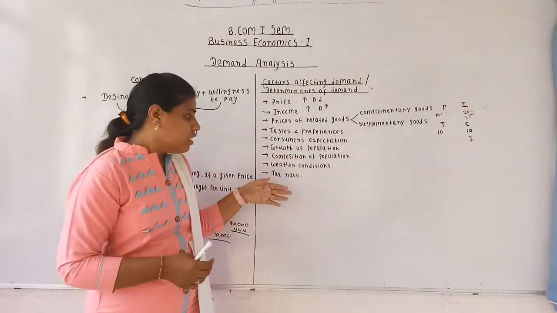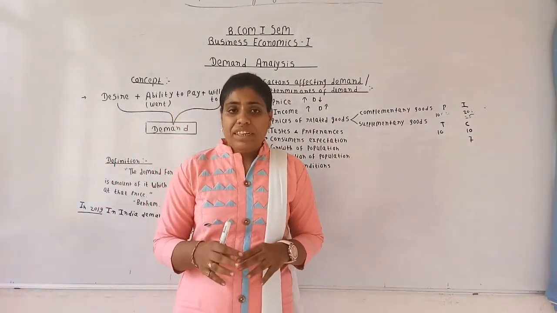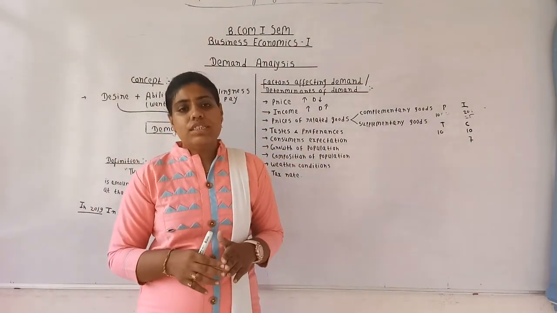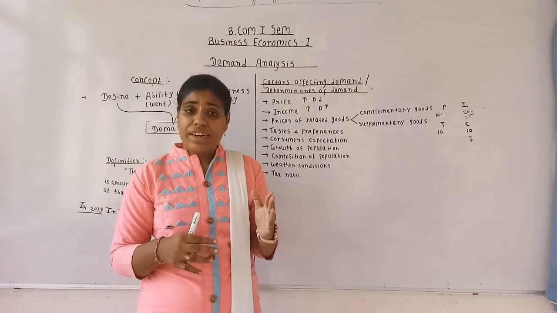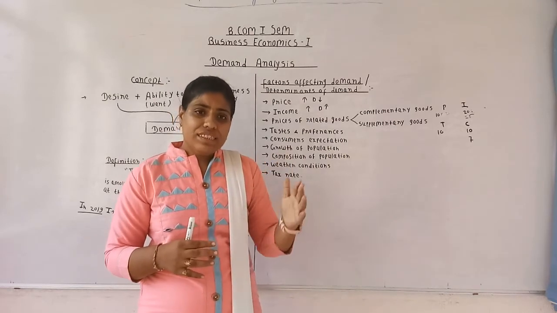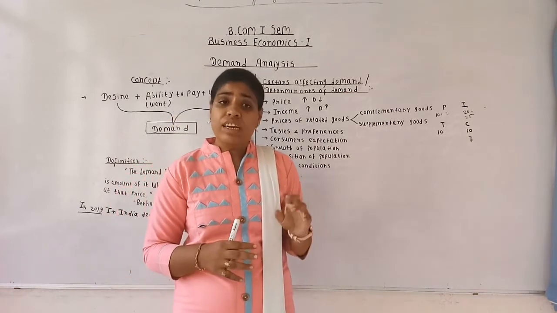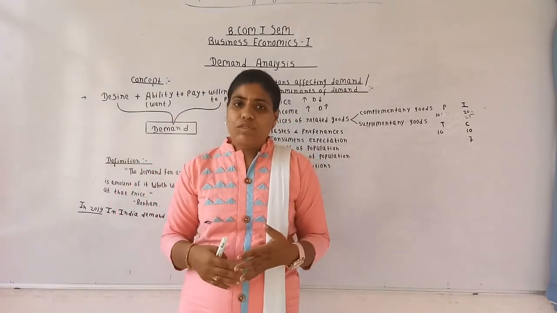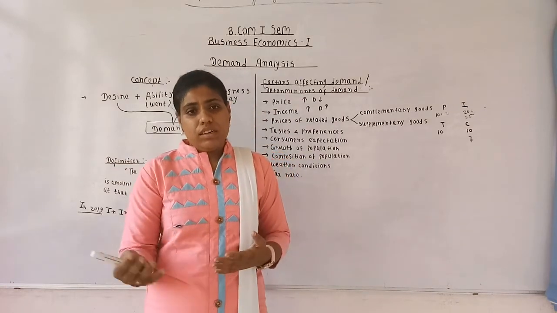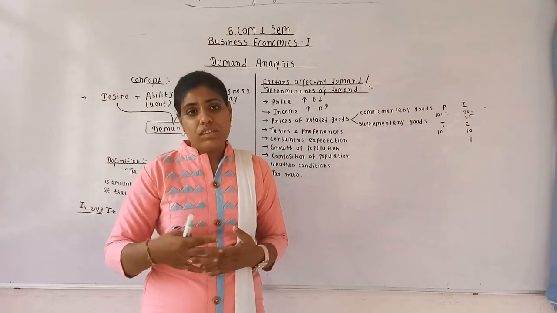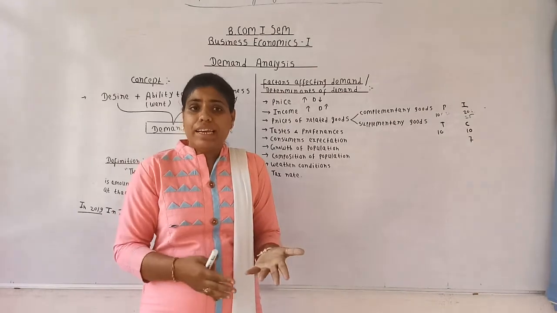The next one is tax rate. See, when taxes are levied on a certain commodity, the price of that commodity increases, and when the tax rate for a particular commodity decreases, the price of that commodity also decreases. For this, I would like to give you an example. Nowadays, we were hearing about the trade war between America and China.